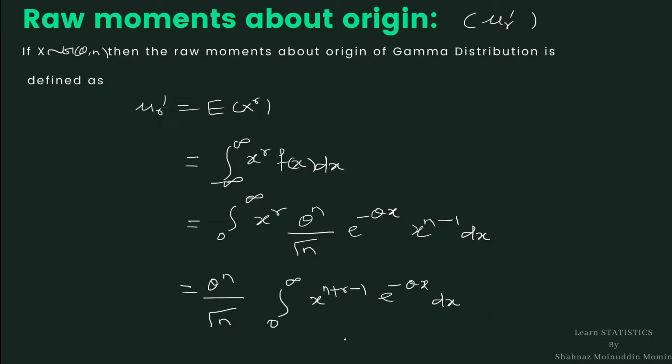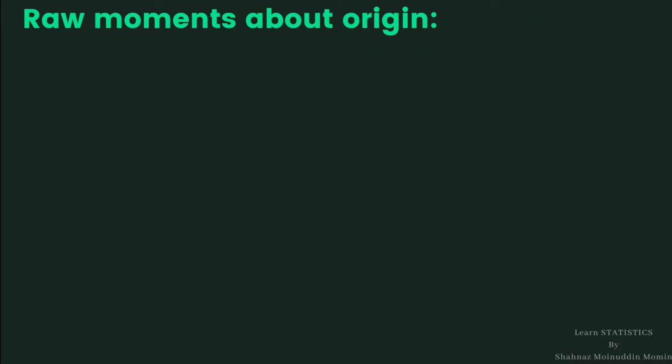We obtain its value by comparing with the gamma integral, integration 0 to infinity x raised to n minus 1 e raised to minus ax dx, which is gamma n divided by a raised to n.